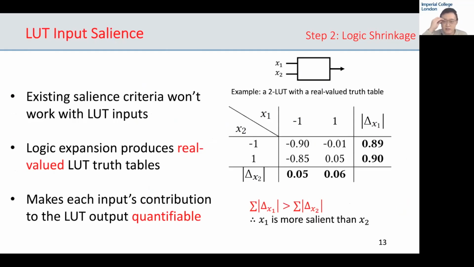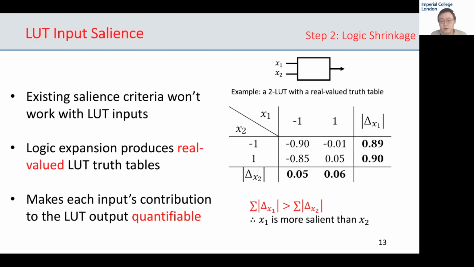Existing salience criteria, unfortunately, won't work with netlists, since inputs to the same LUT are interdependent due to LUT nonlinearity. Recall that in logic expansion, we made the truth tables of all LUTs real values so that they are trainable. Here, we can take advantage of the LUTNet's real value truth tables. On the right-hand side shows an example of our salience criteria.